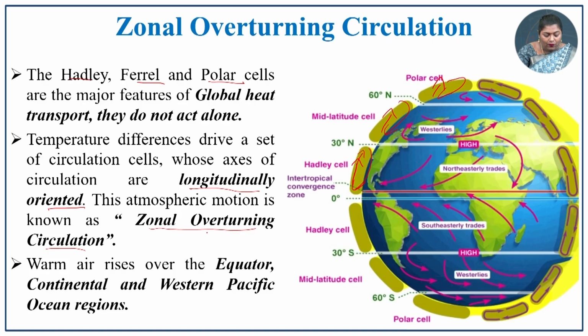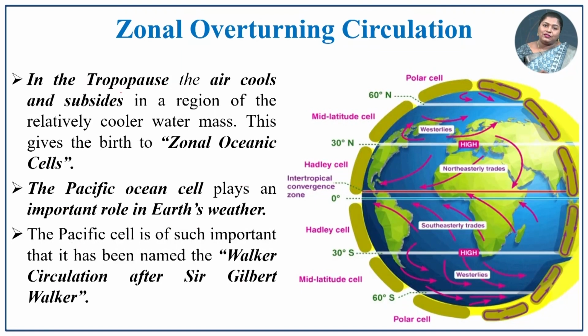The warm air over the equator, continental and western Pacific regions is rising. This was the main cause for this zonal overturning circulation. In the tropopause region, the air cools and subsides. Because of this, the zonal water is much cooler and it forms the zonal oceanic cell in this region. And the Pacific Ocean cell plays an important role in the Earth's weather.